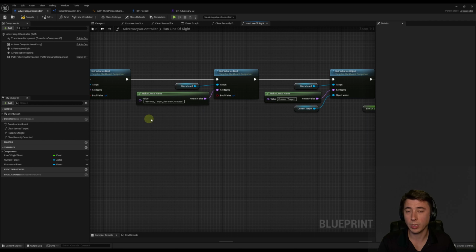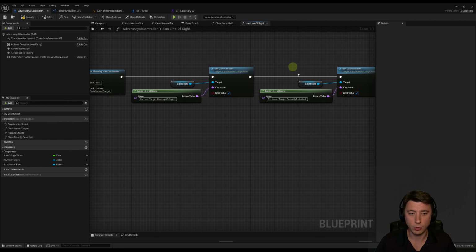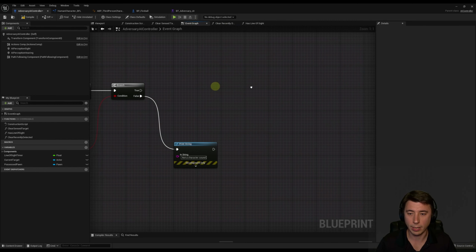And we're going to use that same Boolean variable, because when we hear a character, then it's going to be recently detected. We heard it. So what I'm going to do is copy this here, go back over to our event graph, and paste that in.